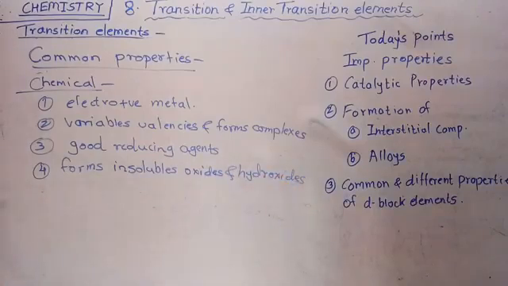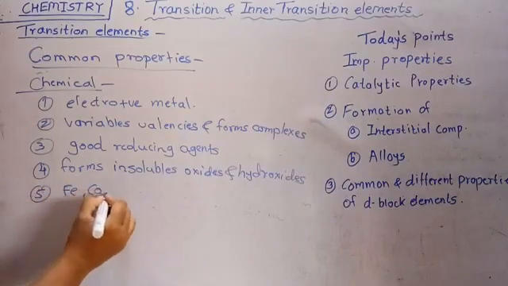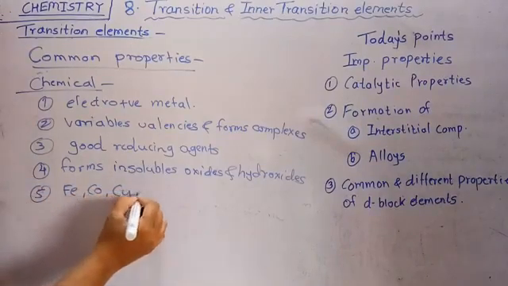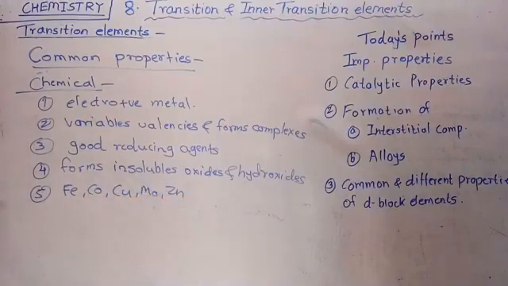Okay. The next chemical property: some of these d block elements, for example iron, copper, cobalt, molybdenum and zinc, have biological importance.